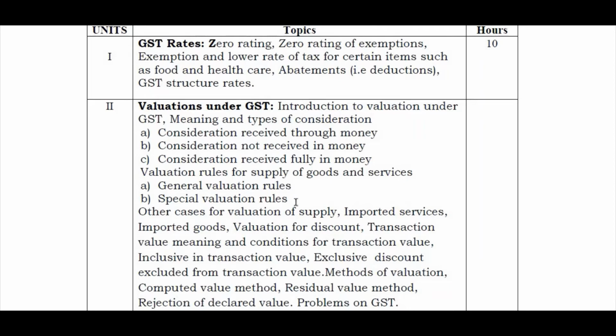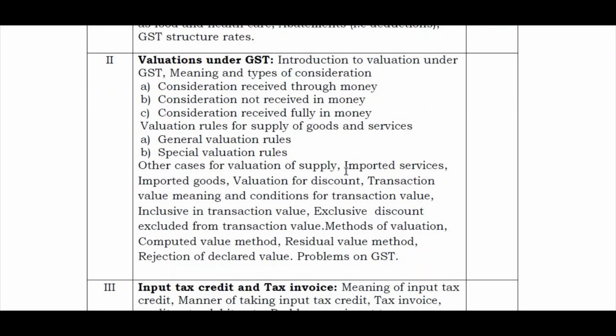Rules 27 to 32, rather 35, are the special valuation rules for valuation under GST. Other cases for valuation of supply: if there are any special cases, in such cases how do we value the supply? We will see all these with examples. Imported services, imported goods, valuation for discount. So if you are getting any discount, how do we value that?